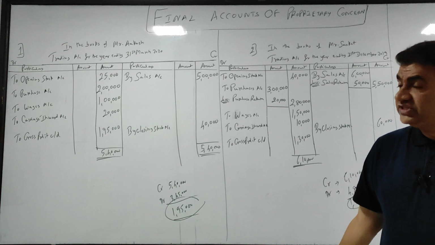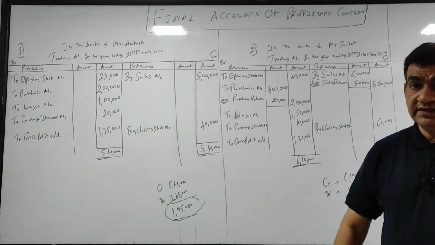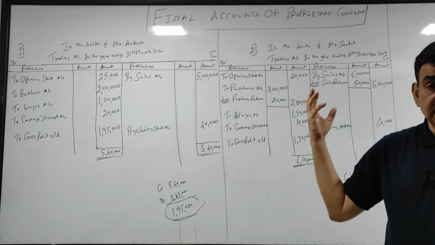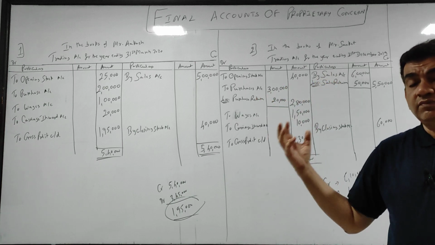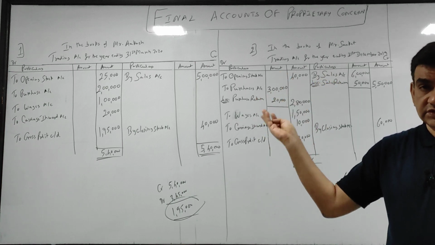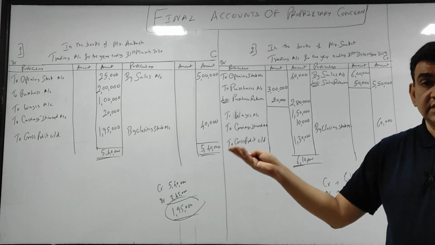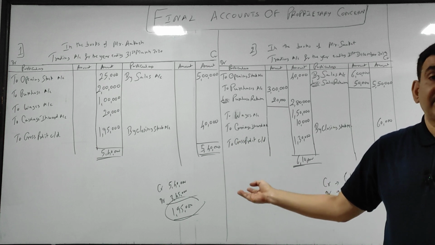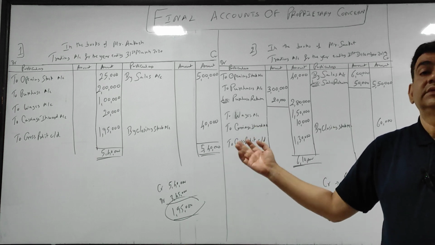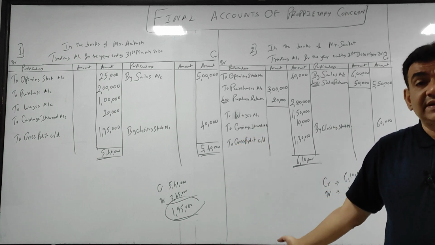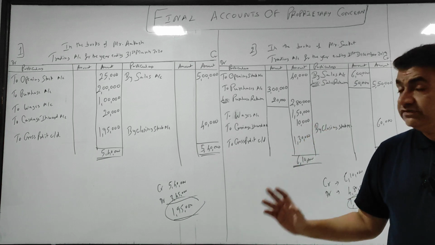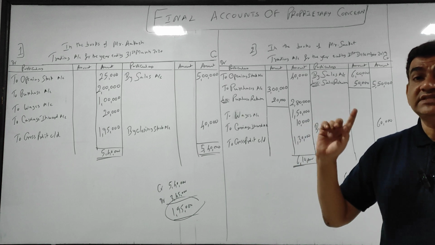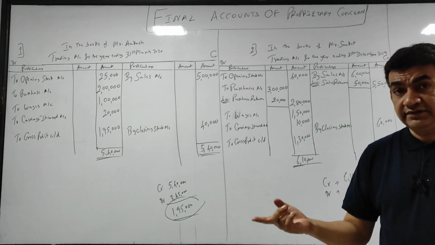So that's it. I wound up this session. What we have done, we studied the concept of what exactly final accounts are, what the motives are: to know the profit or loss, gross profit, net profit, and to know the financial position, that is preparation of balance sheet, to know the status of assets and liabilities. This was the first class. I told you how to go about it. In the next class we will see finding out of net profit.